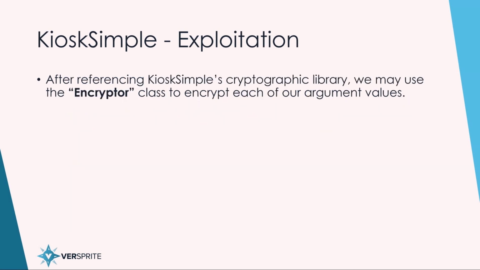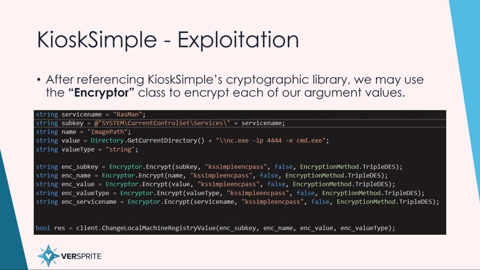After referencing Kiosk Simple's cryptographic library, just as we did with the service proxy library, we chose to use it instead of implementing our own 3DES encryptor. We just used their encryptor class to encrypt our argument values. As you can see, the service name is Razman. That's a service we targeted because it starts as local system and it's not super critical if it goes down or comes up. However, through this technique, we could also change the start name of any service to local system because we can change registry values.